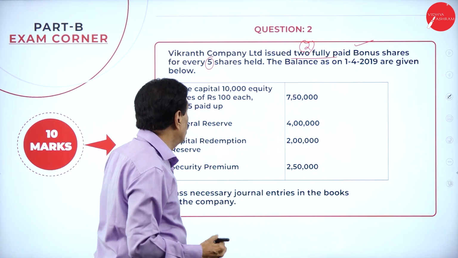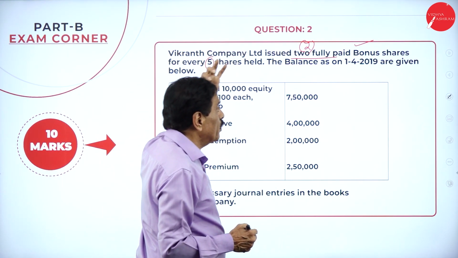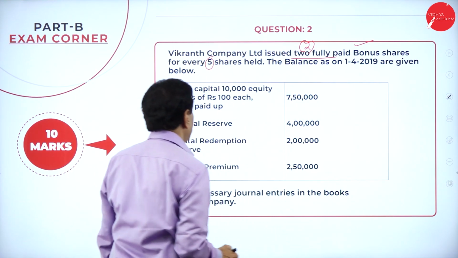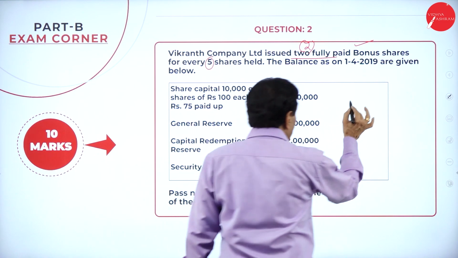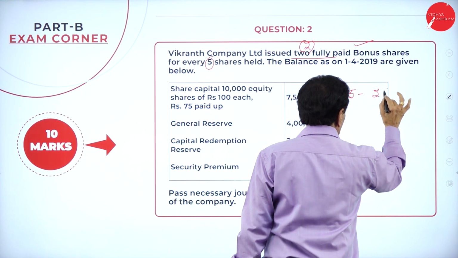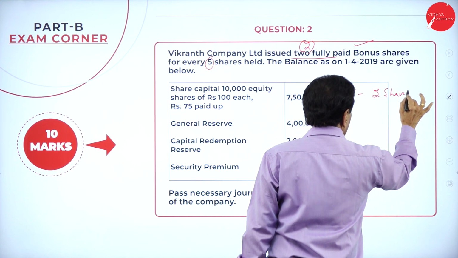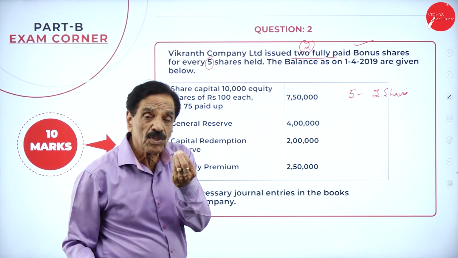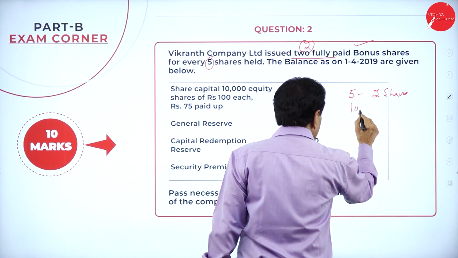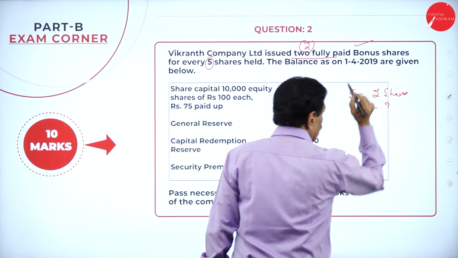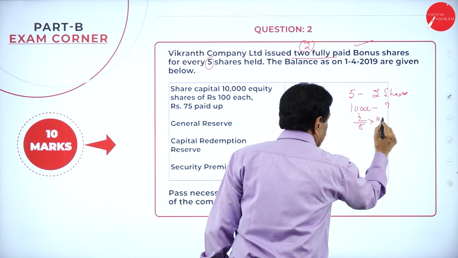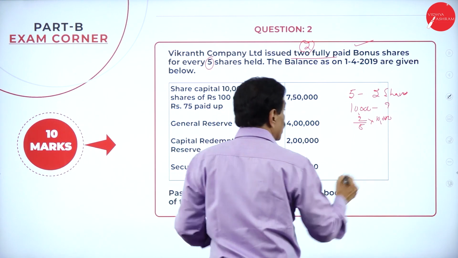Now, once you do this, he says further bonus shares have been issued: the company gives 2 shares for every 5 shares held. That means if you have 5 shares, how many shares does the company give? 2 shares. How many shares do you have? 10,000 shares. This is 2 divided by 5 into 10,000, at what rate? At rupees 100.